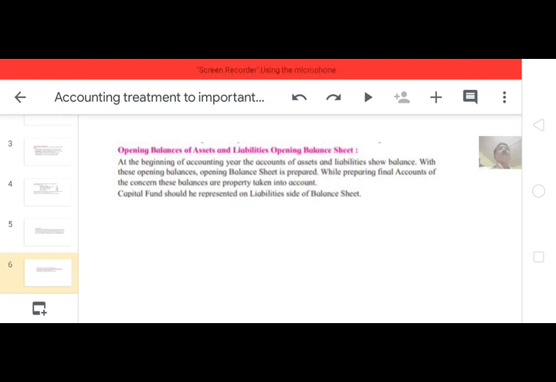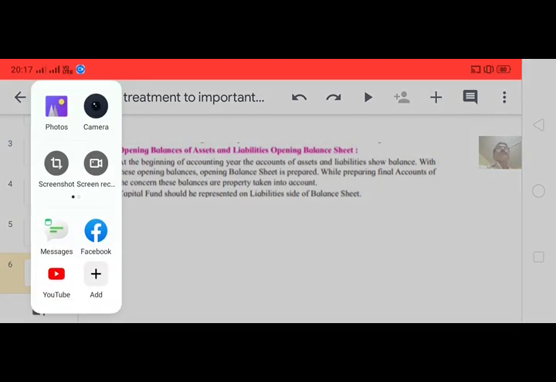The amount which comes is treated as the opening capital fund. And the opening capital fund should be shown on the liability side of the current year's balance sheet, your closing balance sheet. On the liability side, the first item should be shown as capital fund. Thanks.